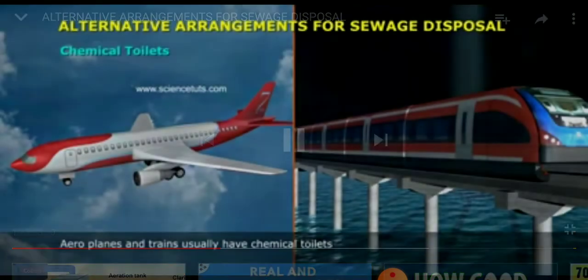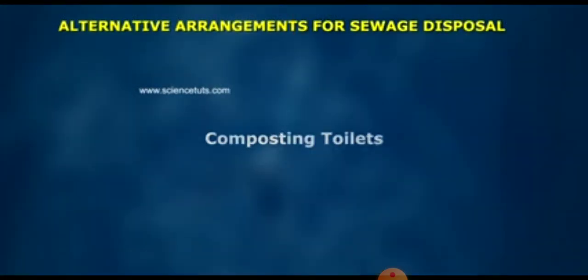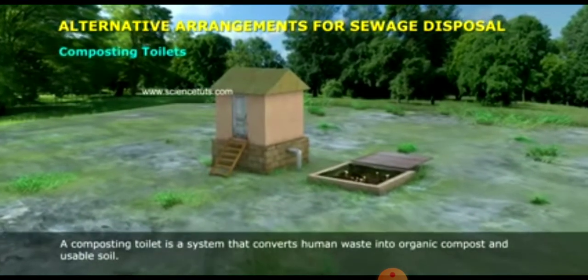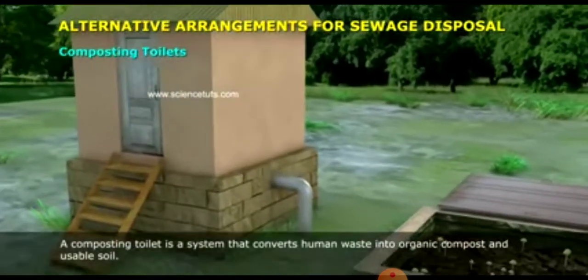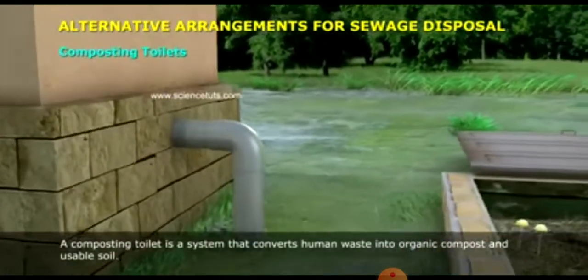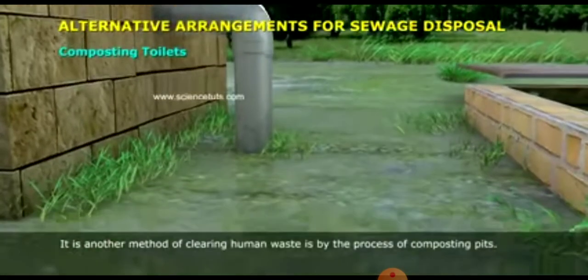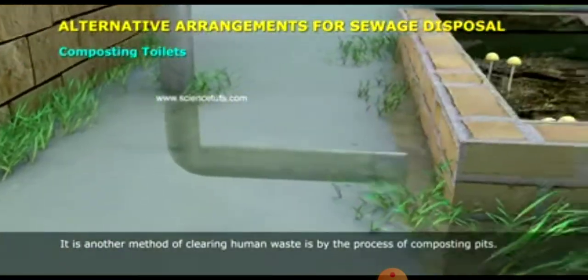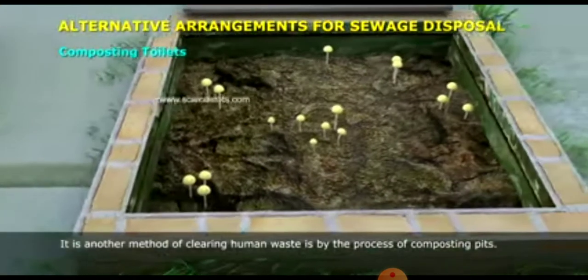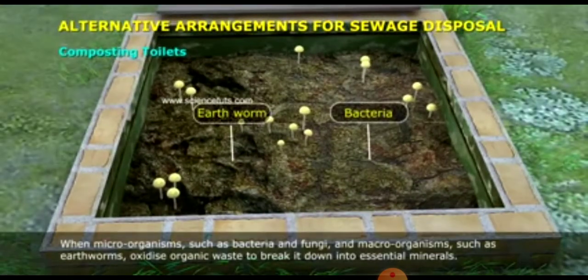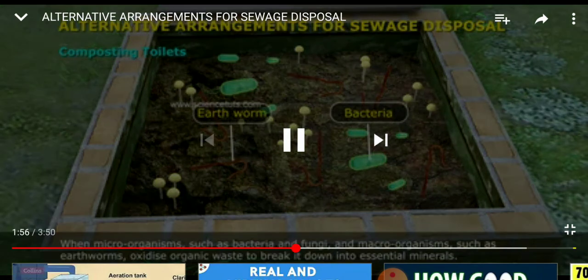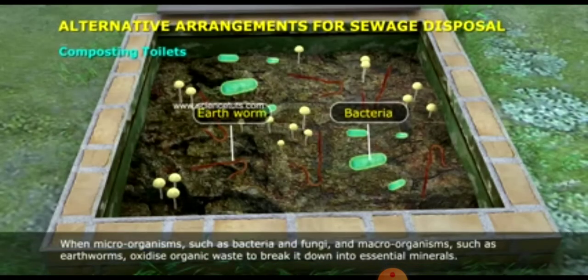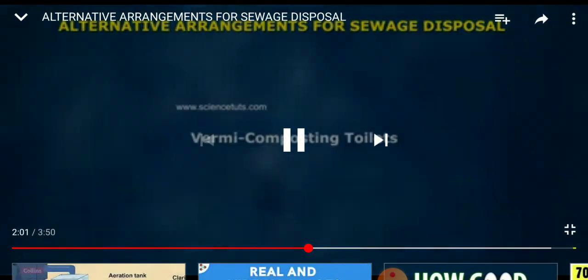Here you can see in this animation that it is a system that converts human waste into organic compost and usable soil. It is another method of clearing human waste, done by the process of composting pits. Microorganisms such as bacteria and fungi and macroorganisms such as earthworms oxidize the organic waste and break it down into essential minerals.